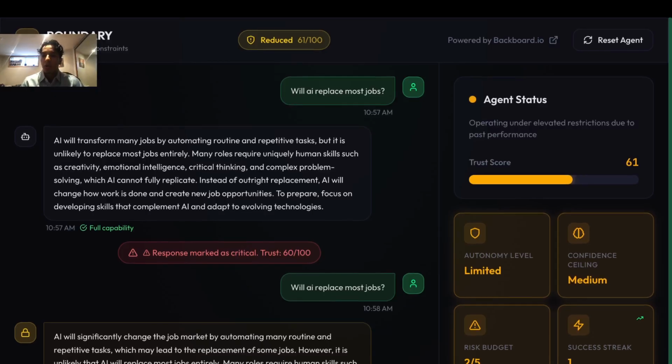So let me really talk about why this matters. This isn't a toy. It's not a demo. It's not a toy demo. It's an infrastructure for the future of AI. So for enterprises, for example, an AI agent that self-regulates based on performance, no more hoping the model behaves. Now we're able to enforce it.